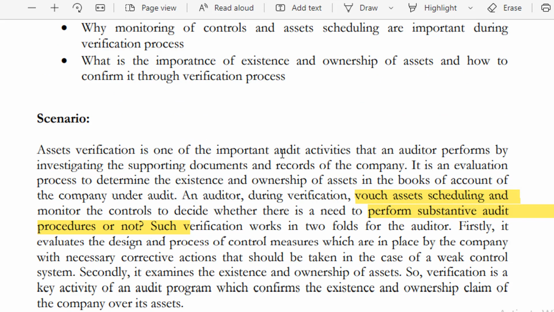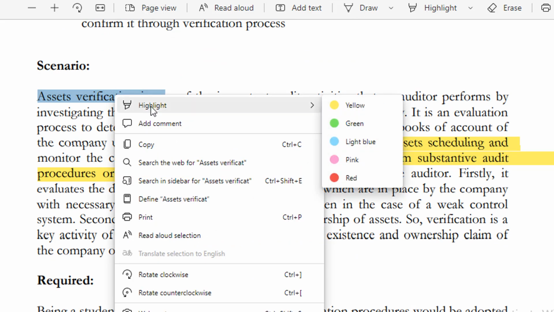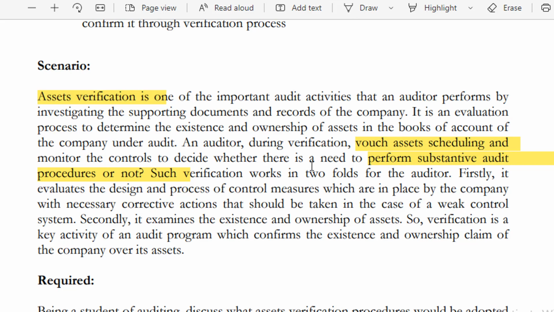Assets verification is one of the important audit activities that an auditor performs by investigating the supporting documents and records of the company. So we are talking about the asset verification, which are available on the balance sheet. It is an evaluation process to determine the existence and ownership of assets in the books of accounts of the company under audit. An auditor during verification means to verify or confirm, assure, watch assets scheduling, and monitor the controls to decide whether there is a need to perform substantive audit procedures or not.